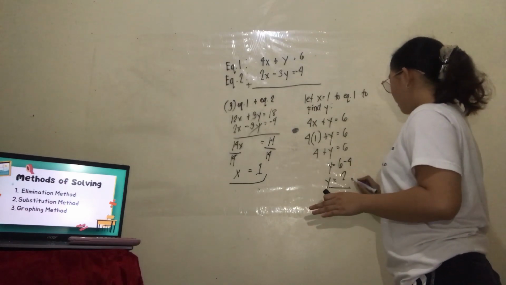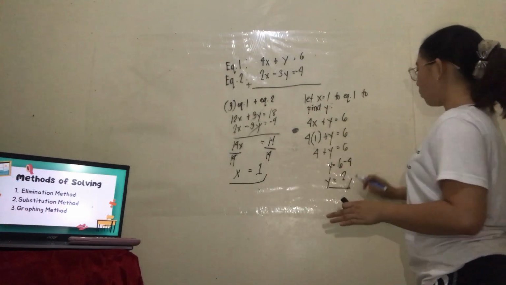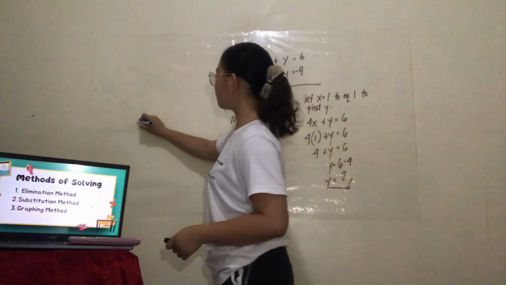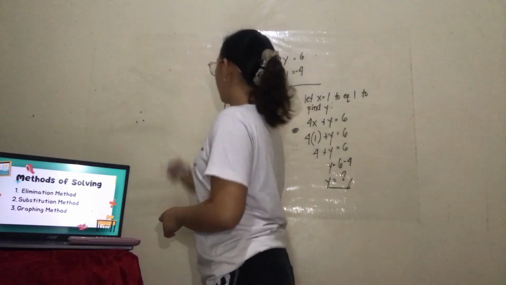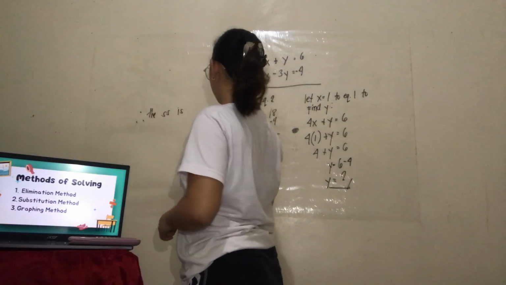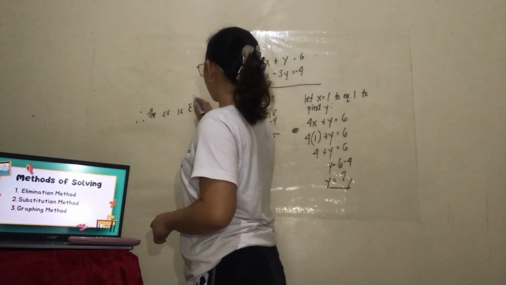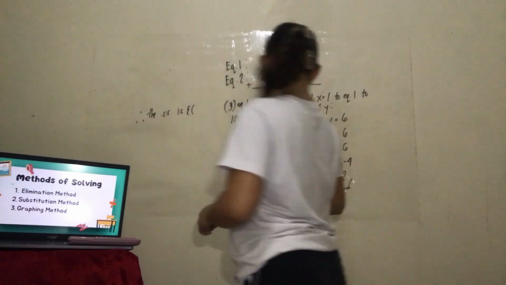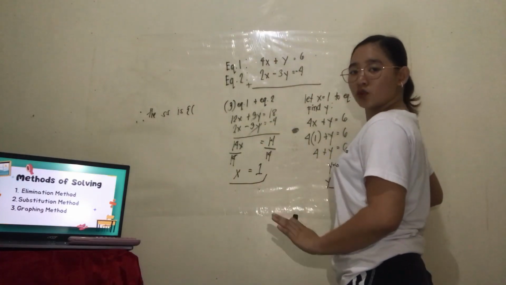So we have the values of x and y. We conclude, therefore, that the solution set is 1 and 2.